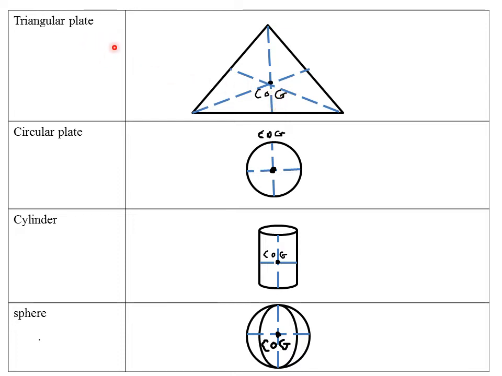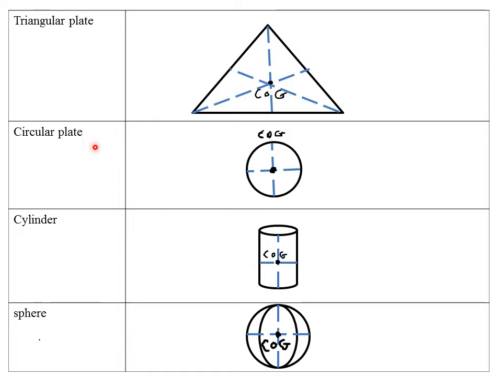So for a triangular plate, you simply construct the perpendicular bisectors of the three sides of the triangular plate, then the point of intersection of the three lines represents the position of center of gravity. Remember, you can alternatively just use two lines. You just bisect two of the sides, then the point of intersection will be the position of center of gravity. But the third line is just to confirm the accuracy of the first two perpendicular bisectors of the sides.